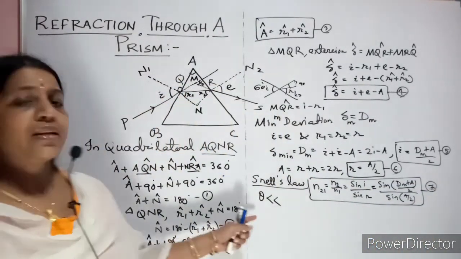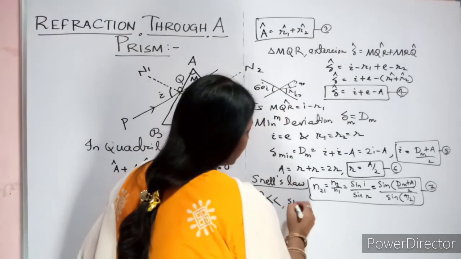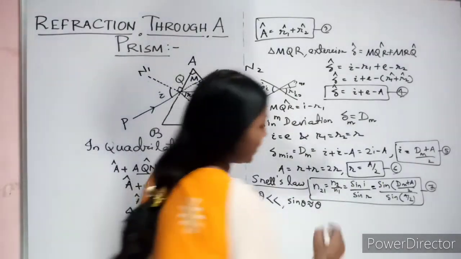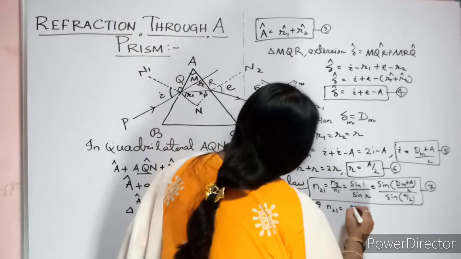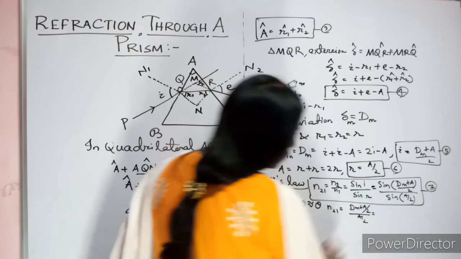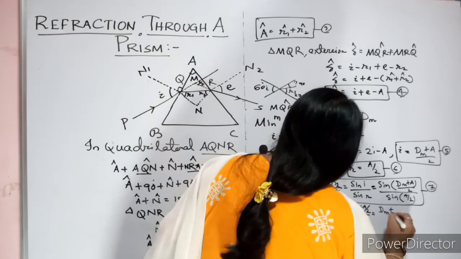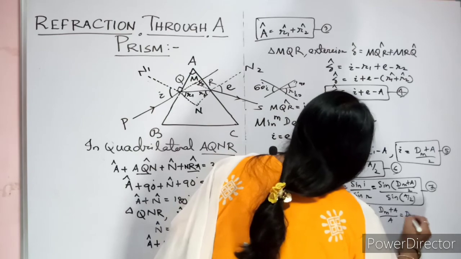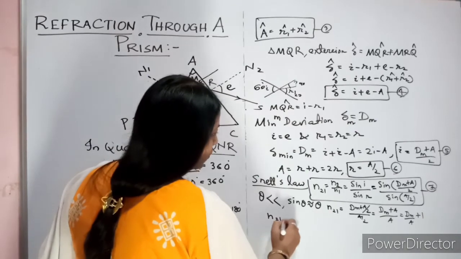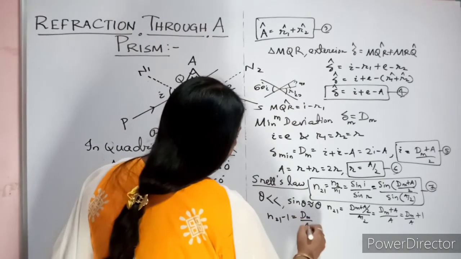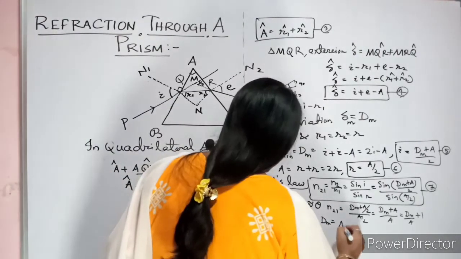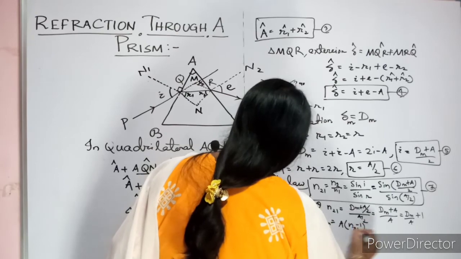I think all of you have studied in mathematics, if theta angle is very small, then sin theta is approximately equal to theta. So instead of that, you can directly substitute it. N21 equal to (dm plus A) by 2 divided by A by 2. So the 2 gets cancelled. What will you get? dm plus A by A, or dm by A plus 1. A by A becomes 1. So N21 minus 1 equals dm by A. Now dm, the minimum deviation, equals A into (N21 minus 1).